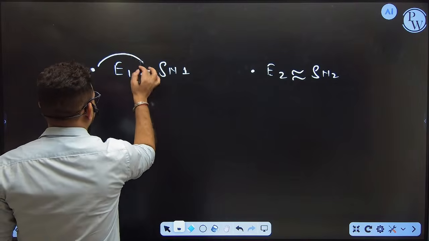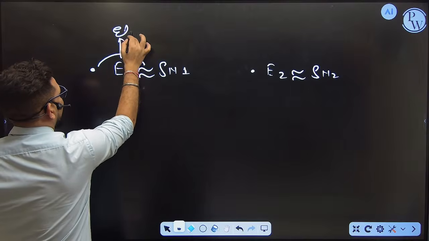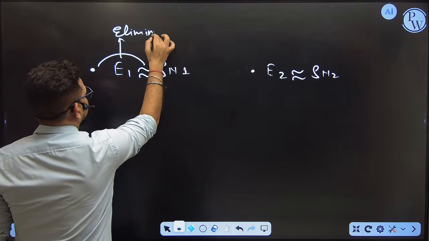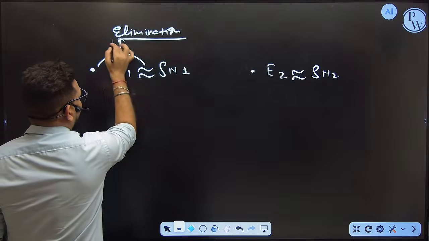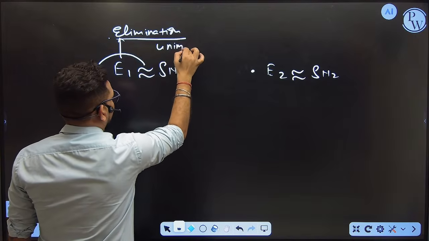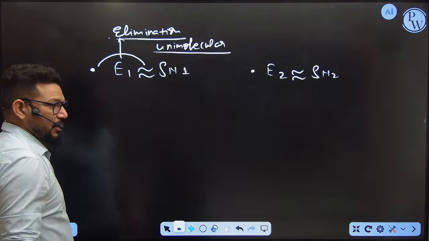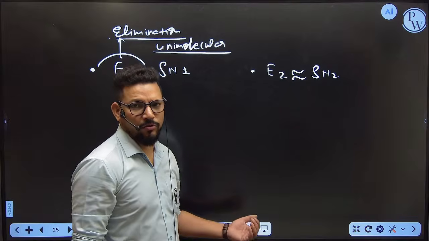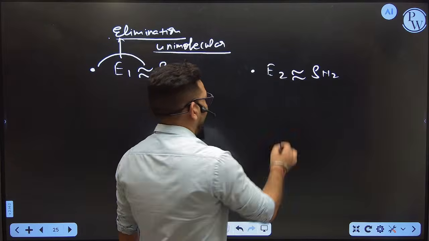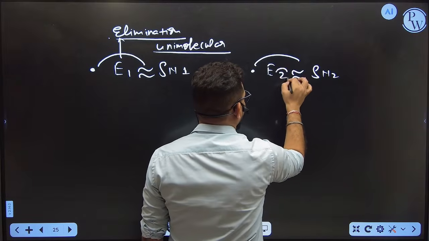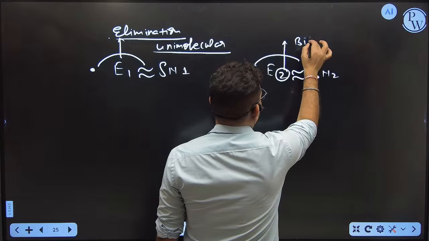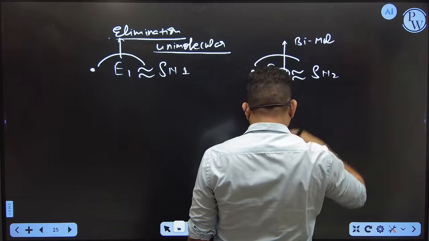And what is E1, E2? E1 stands for elimination and 1 stands for unimolecular. Again, this is a kind of elimination which is going on, and it is unimolecular. That one depends on only one molecule, so it is a first order kinetics. And what is the E2? Now you understand what is the 2 here? Bimolecular. It is a second order kinetics like SN2.